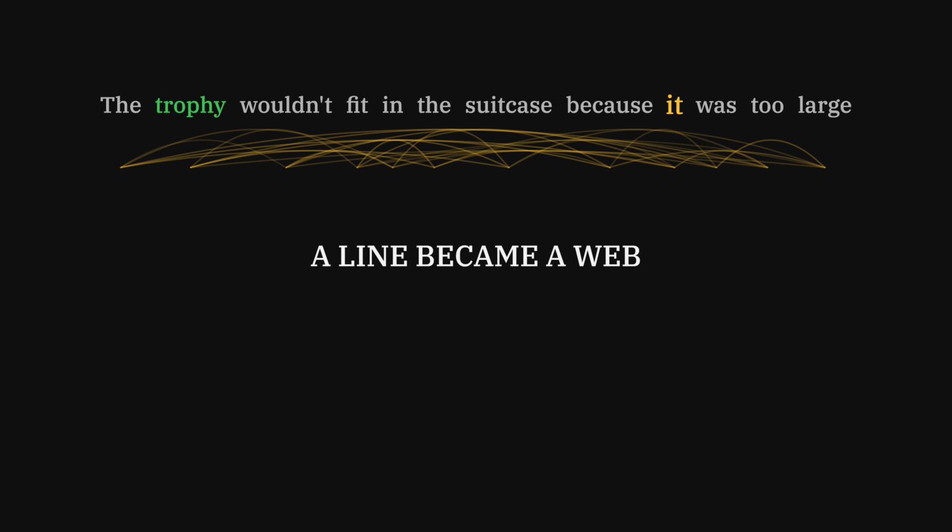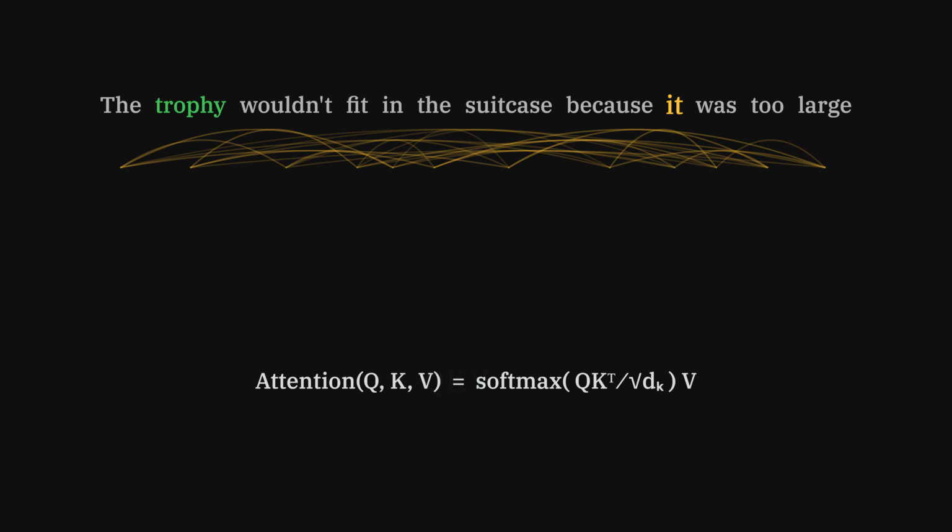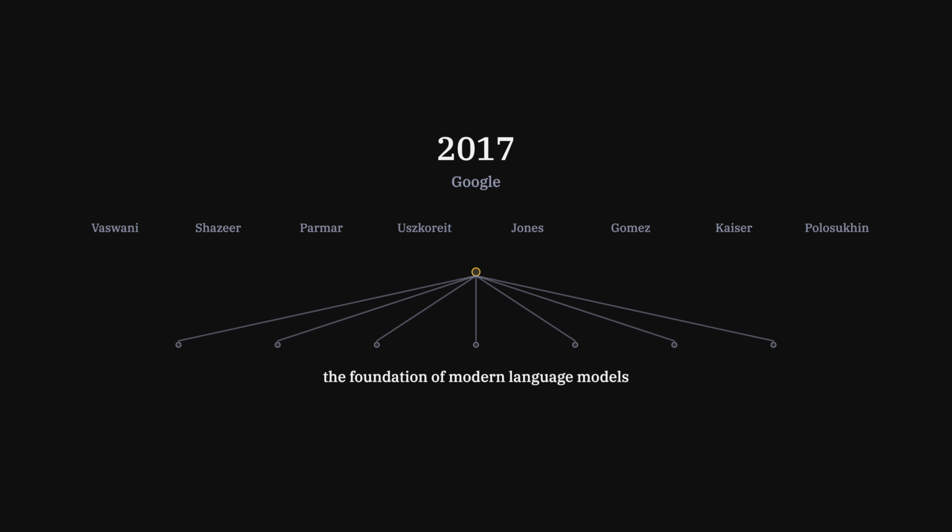The entire mechanism fits in a single equation, though where Q, K, and V come from is a story for another day. In 2017, 8 researchers at Google gave it a title that sounded like a boast. It became the foundation of modern language models. Attention is all you need.